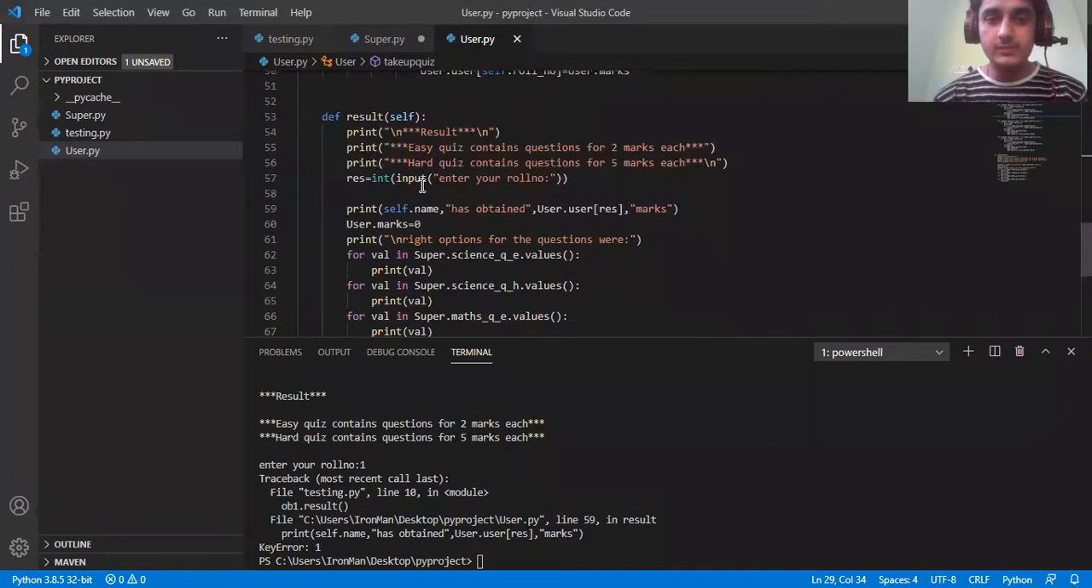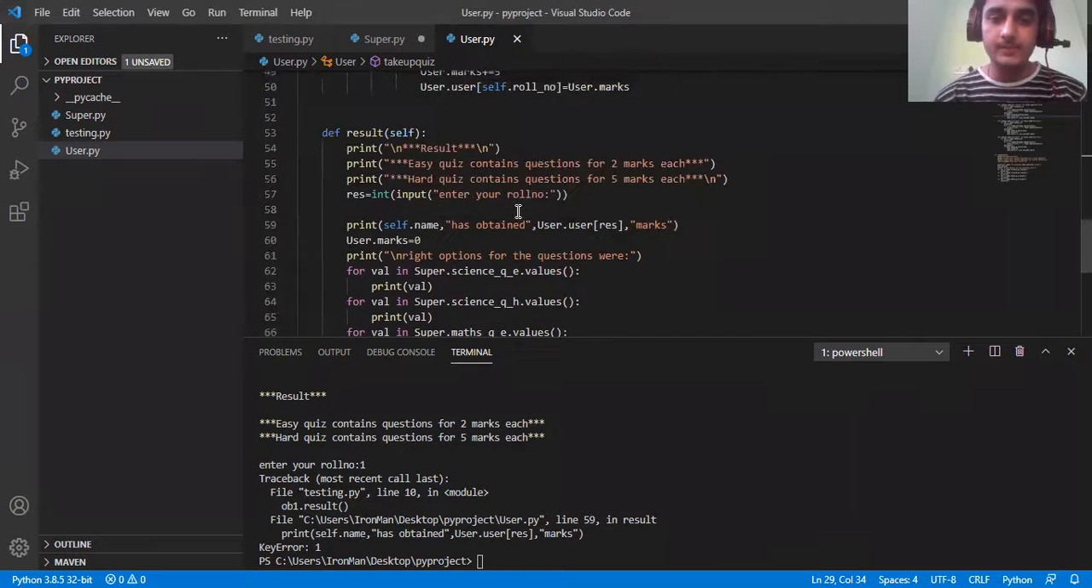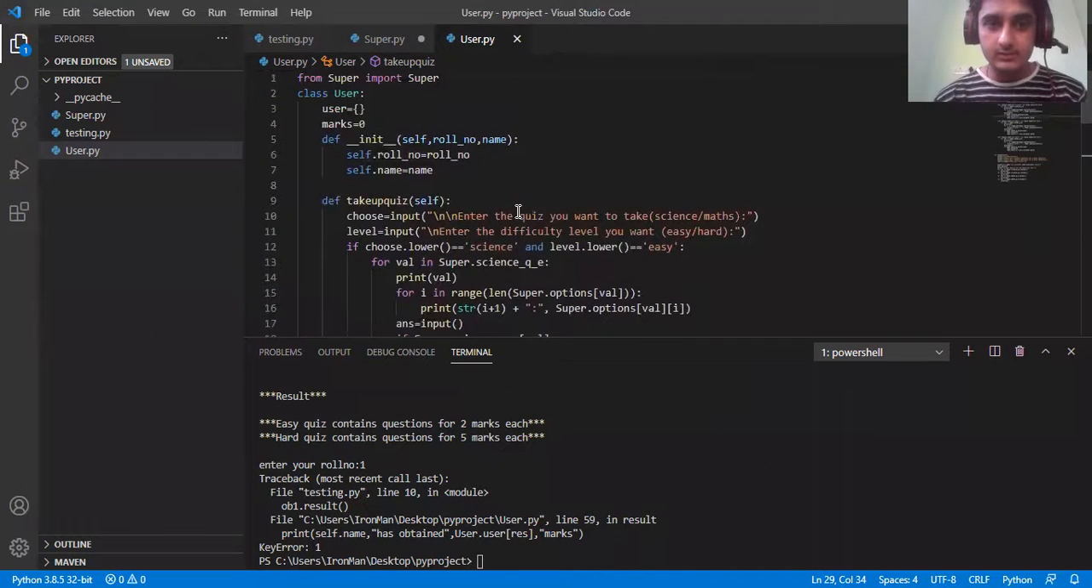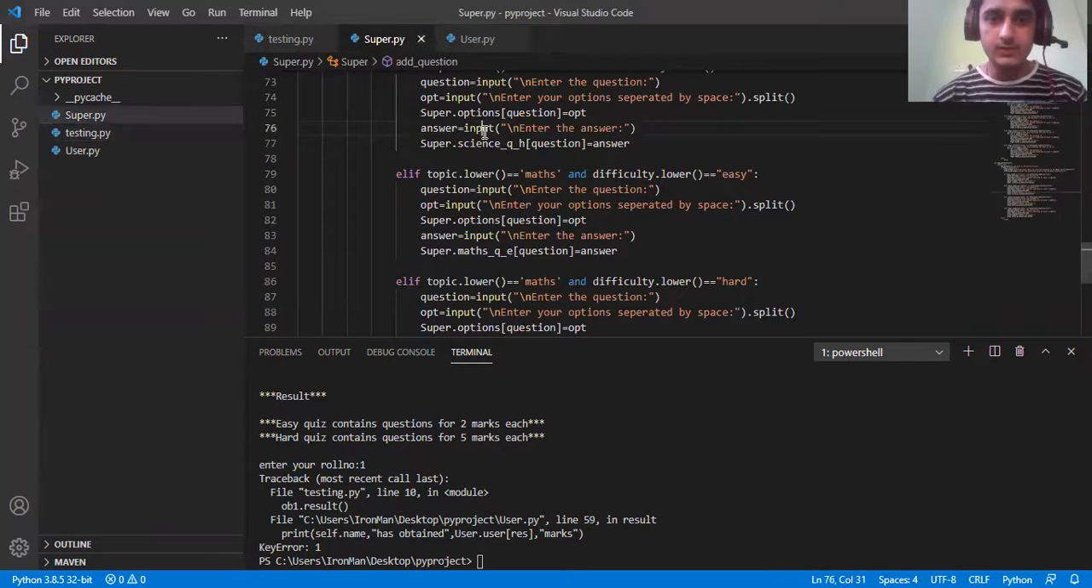what we will do is print out the result according to their roll number. So they have to enter their roll number and the result will get printed. And the right options for the questions are also gonna get printed. That's it. So I'm gonna show you the testing. I have to just unlock the user, save it. Now I'm gonna run the terminal.